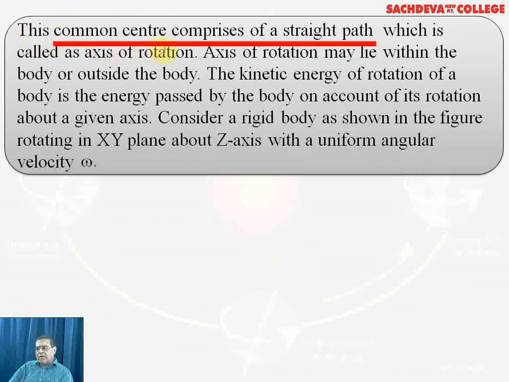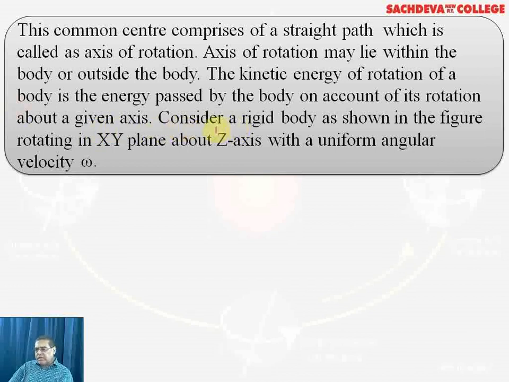The common center comprises a straight path, which is called the axis of rotation. The axis of rotation may lie within the body or outside the body. The kinetic energy of rotation of a body is the energy possessed by the body on account of its rotation. Like in linear motion, the body has kinetic and potential energy, similarly in rotation also, the body has some energy about a given axis.